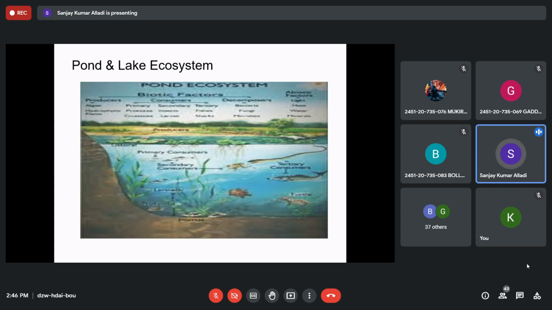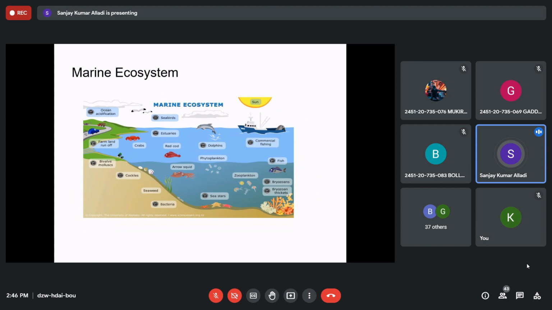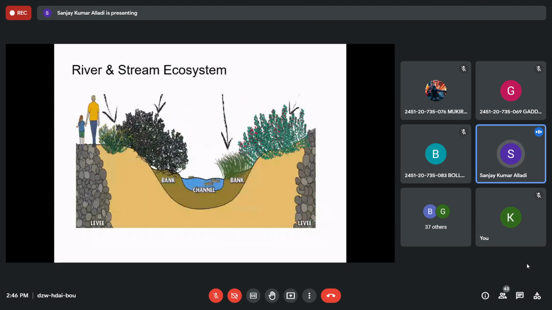The only difference between the two ecosystems is here the water will be stagnant, but most of the living beings are floating. Here the water is flowing, so most of the living beings have to sustain the flowing velocity or shear force of water, and they have to adapt to flow along with the river and grow, right? That's the difference. And next is marine and desert ecosystem. We will discuss that in the next class, and then I will give you an assignment in the next class.